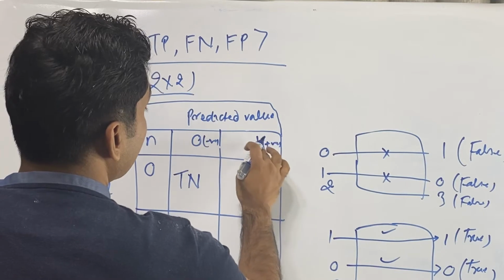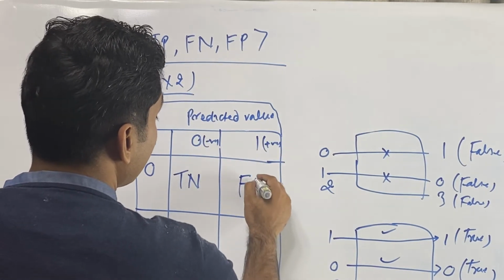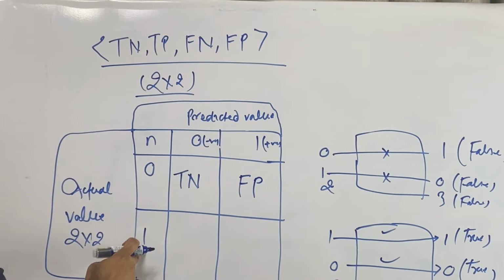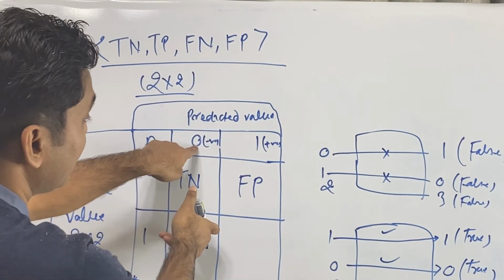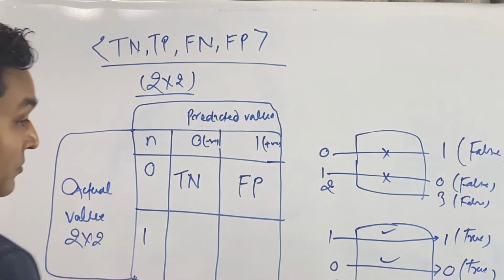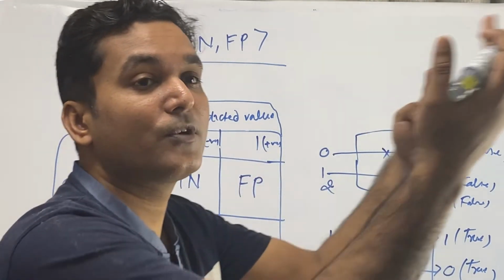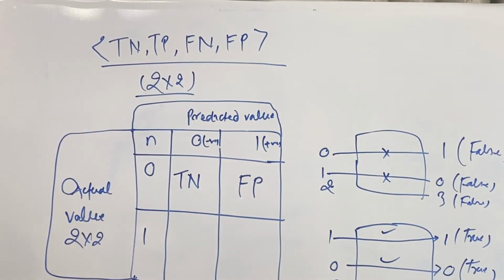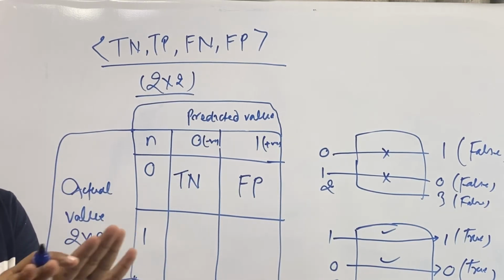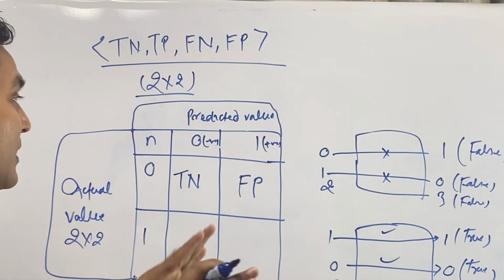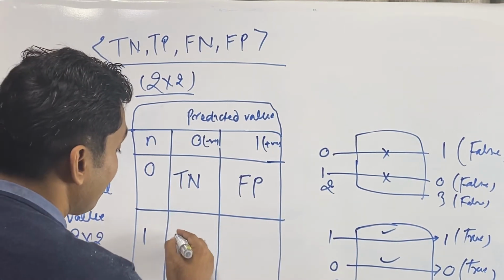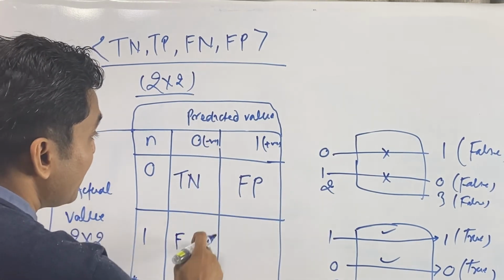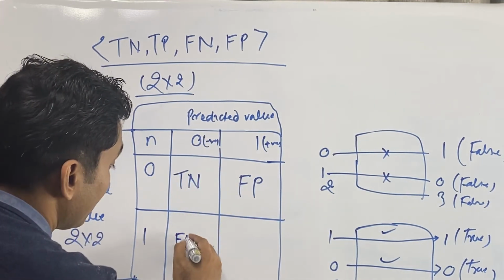And the predicted value is 1, which means positive, so we can write positive. Here we have 1 as the actual value, and the predicted value is 0. So same, we are giving 1 and the output is coming 0. Actual value is 1 but the prediction is coming 0, so there is no similarity between both numbers. In a layman's or very basic way, we can say something false is happening, and because the predicted value is negative, we can call it negative.